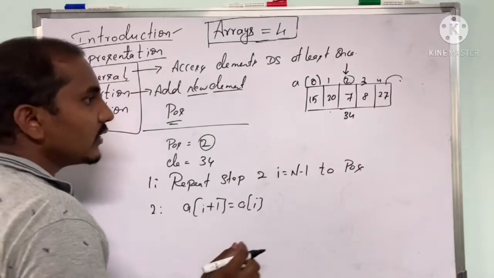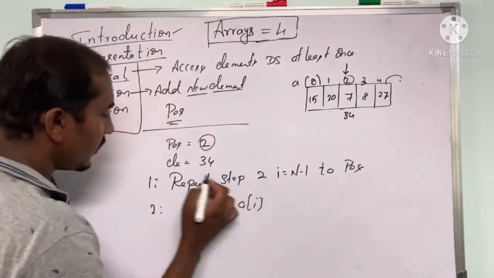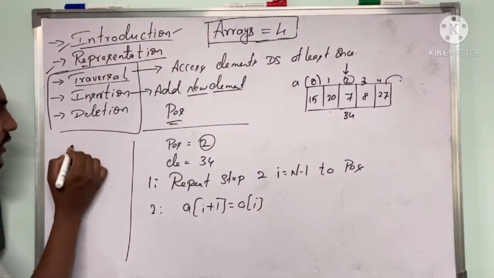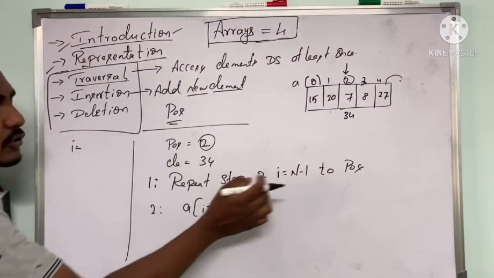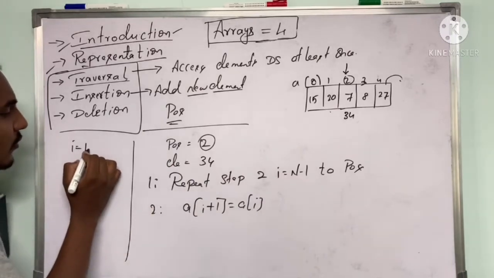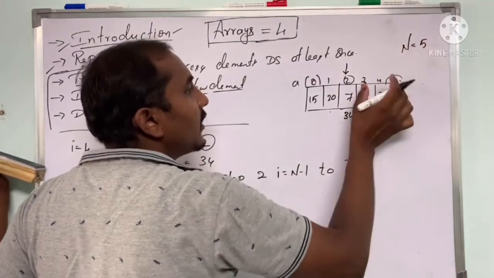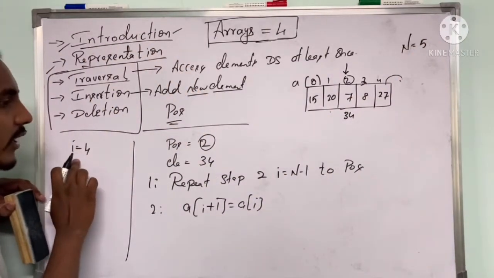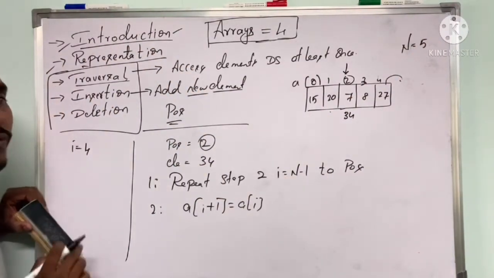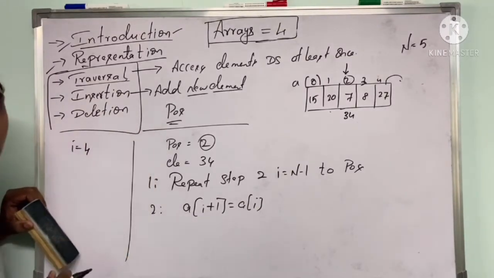Initially, if I try to trace this, we have written I equals n minus 1, so I will be 4. As you know, the number of elements we have is 5, so n minus 1, that is 5 minus 1, will be 4.